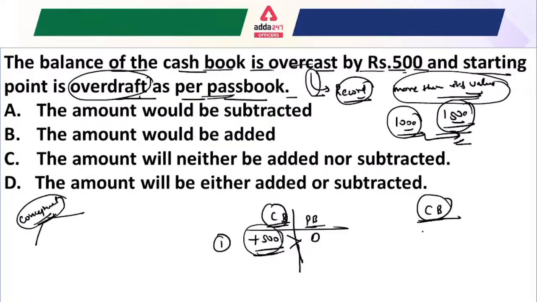So if it is greater, just suppose the value given is minus x, the overdraft as per the passbook balance. So you have to add 500 rupees to that value for calculating the cash book balance. So the correct option would be your second, the amount would be added here.